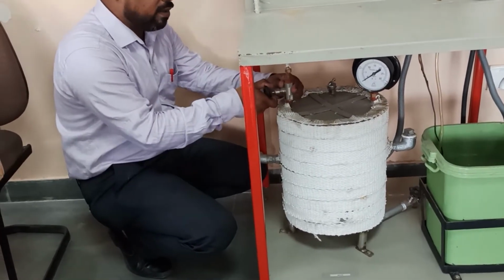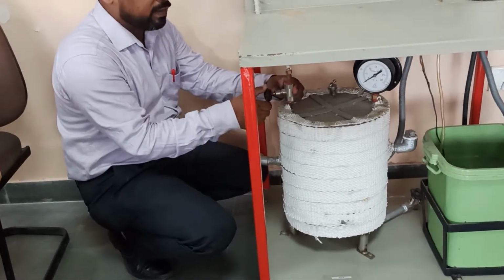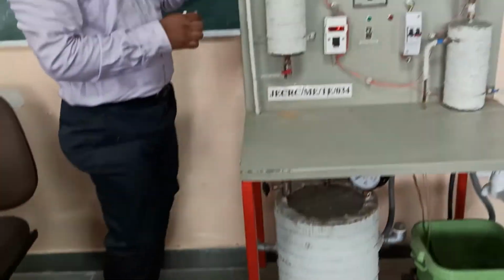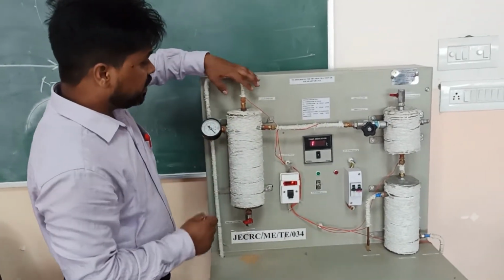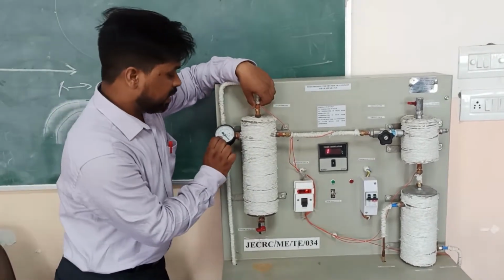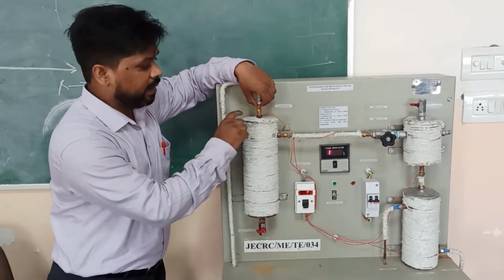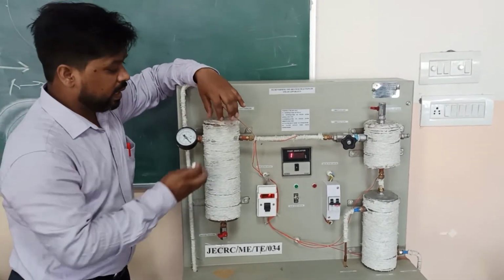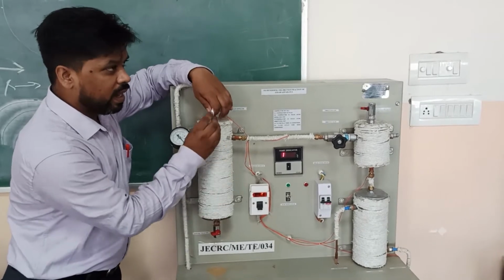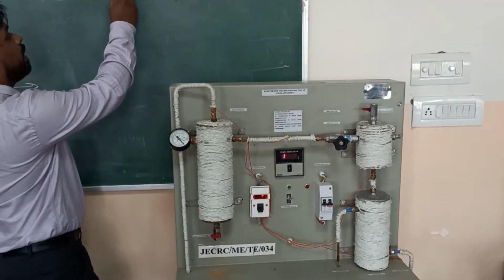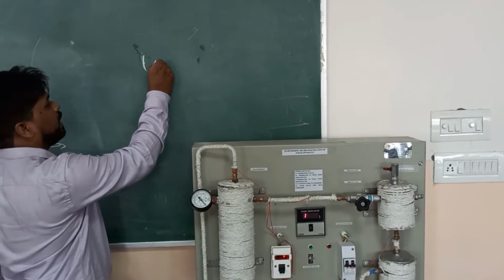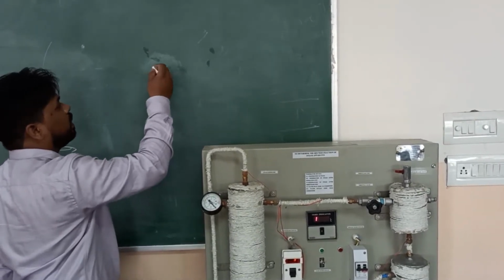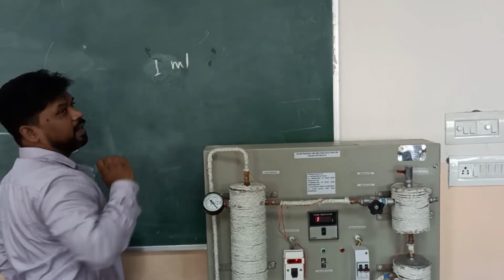After that, this is a regulating valve. When we open this valve, some steam goes through this way and comes into the steam separator. Here we measure the pressure of the steam when it enters the steam separator. Now, what is the function of the steam separator? In this, we assume that our steam weight is 1 gram approx, 1 ml approx.